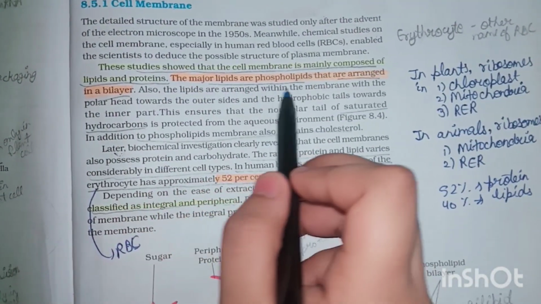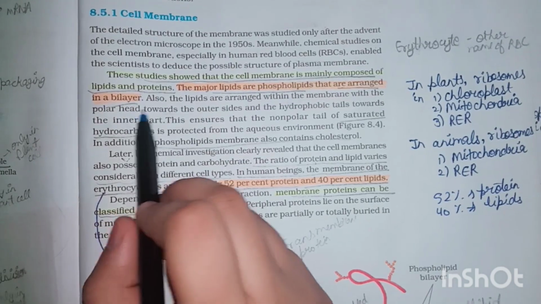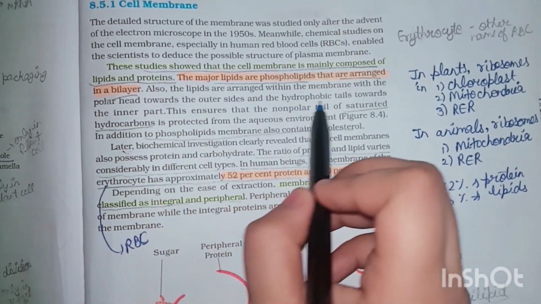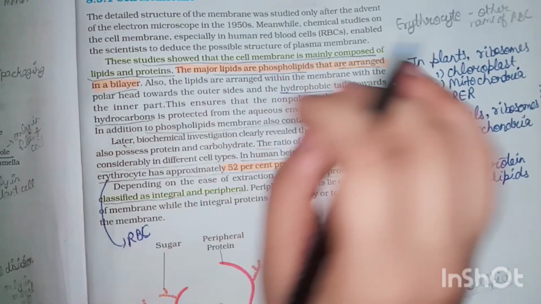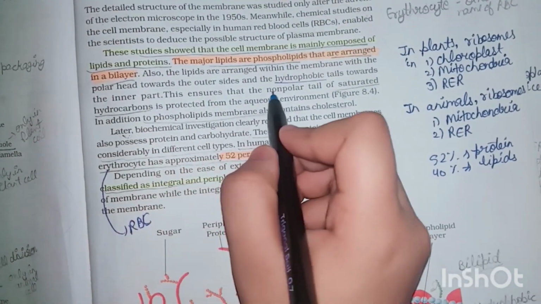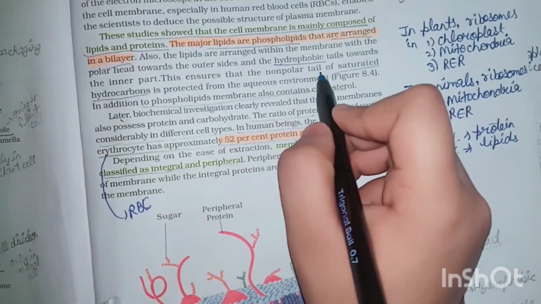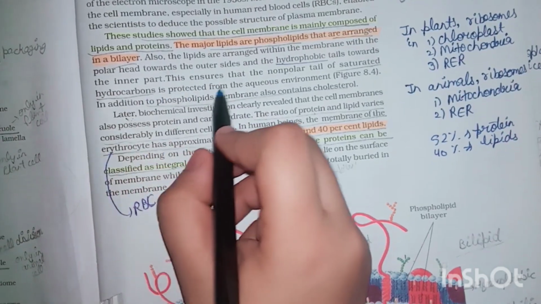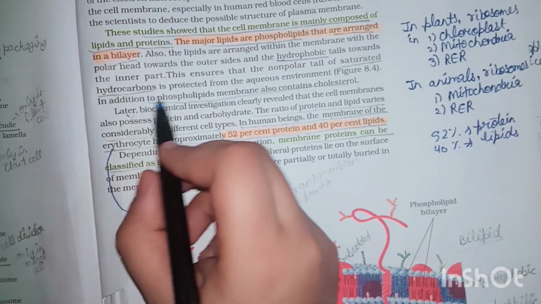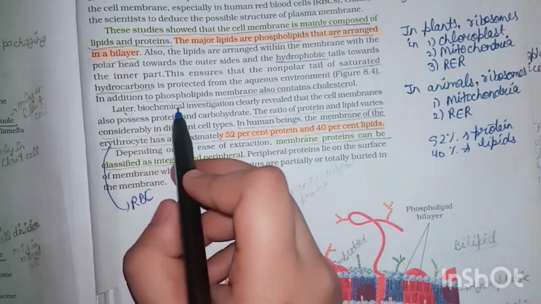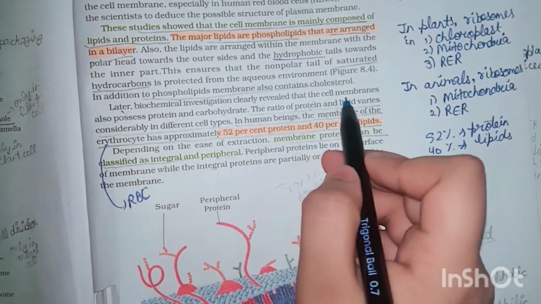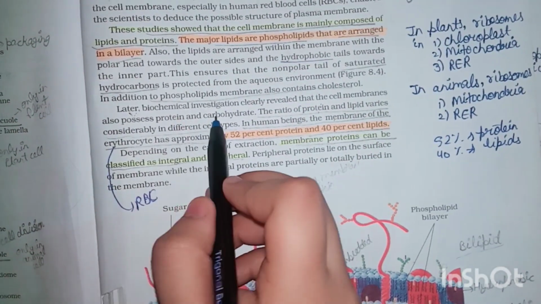Also, the lipids are arranged within the membrane with the polar head towards the outer sides and the hydrophobic tails towards the inner part. Hydrophobic means that which is not water loving. This ensures that the non-polar tail of saturated hydrocarbons is protected from the aqueous environment. In addition to phospholipids, membrane also contains cholesterol. Later, biochemical investigation clearly revealed that the cell membranes also possess protein and carbohydrate.